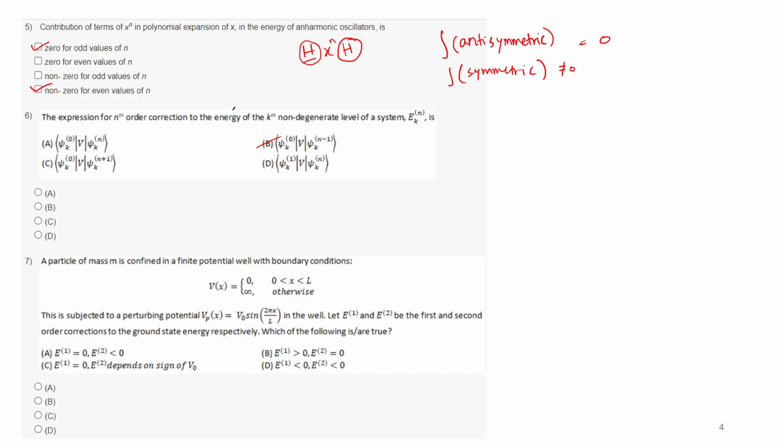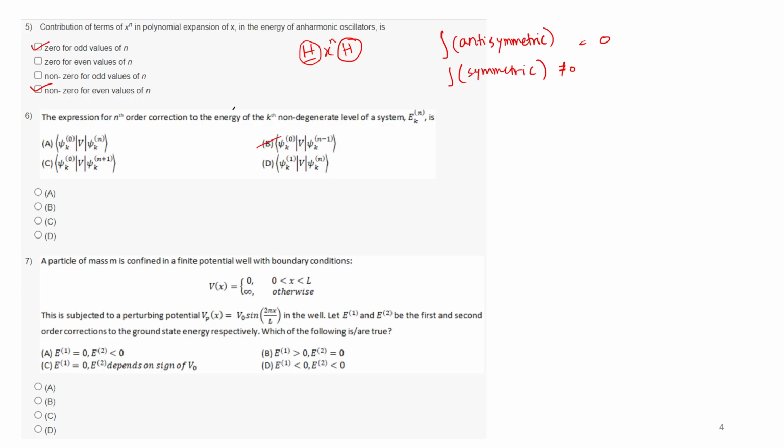Now for question number 7, you and Aurigopal both have a doubt. So this will be a good question to discuss. I have also checked before solving this. See, the question tells us that a particle of mass m is confined in a finite potential well with the boundary condition. So whatever the boundary condition is.